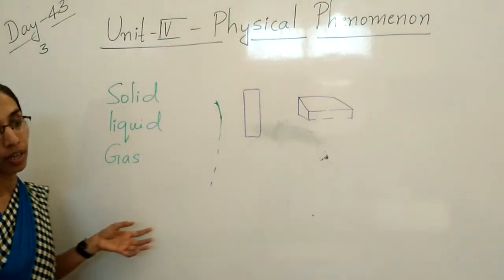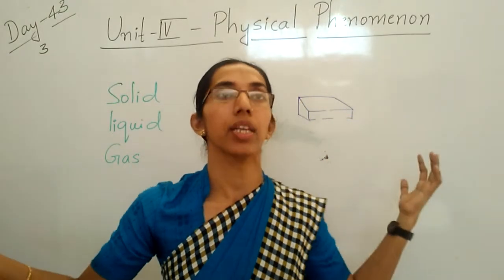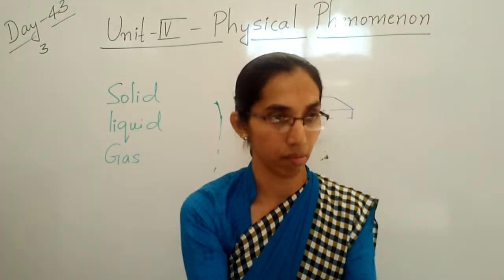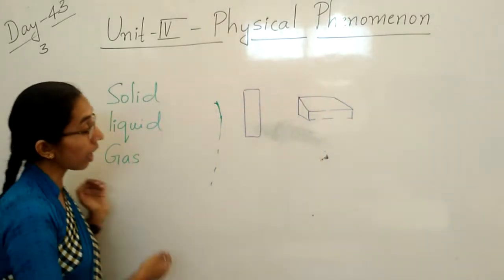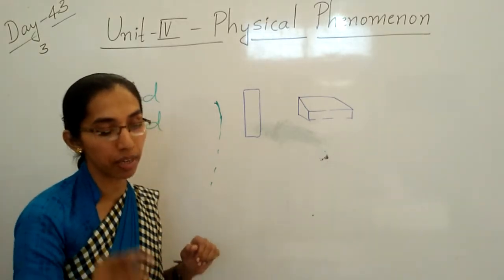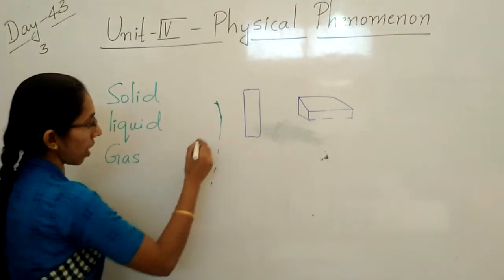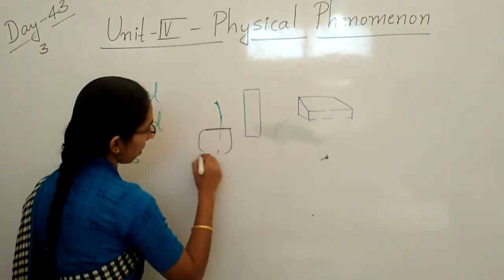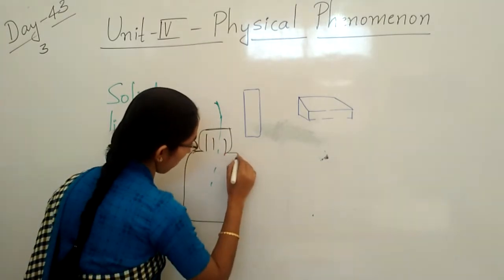Clear, children? Gas can move freely. Here and there we can find a number of gases moving. It can move freely and fill all the space in the container. In your home you can see the LPG gas cylinder. You know what is inside? It is gas only.